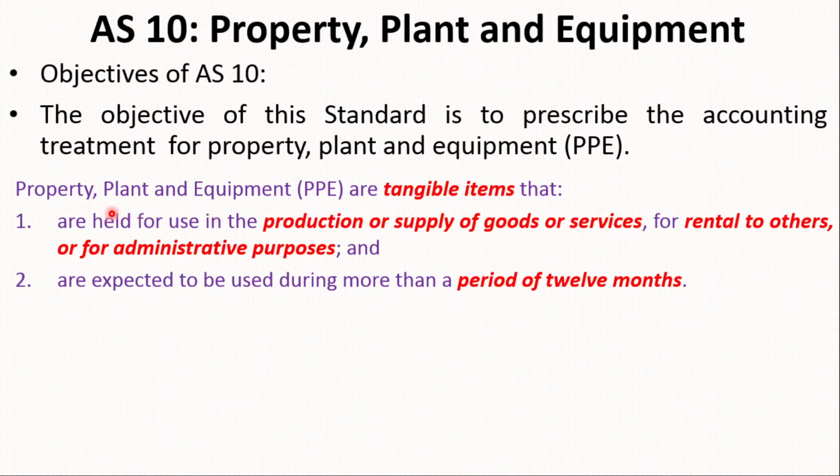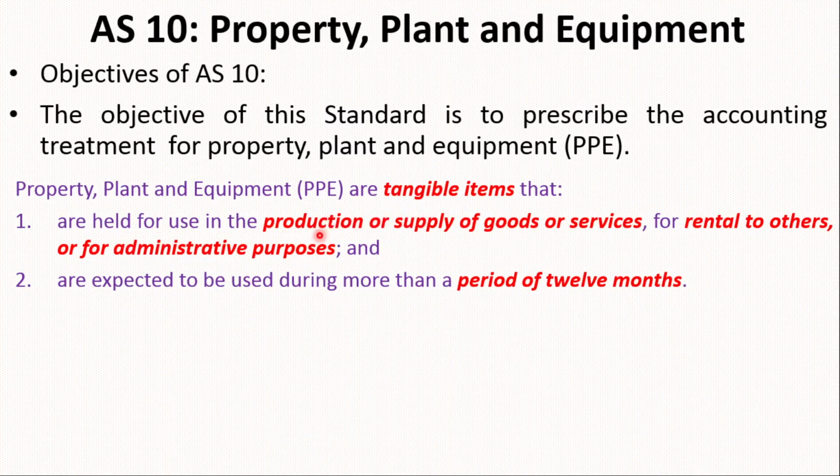As I mentioned earlier, Accounting Standard 10 deals with fixed assets, but they are tangible items. However, intangible items are mentioned in Accounting Standard 22. So, the tangible items are explained over here.